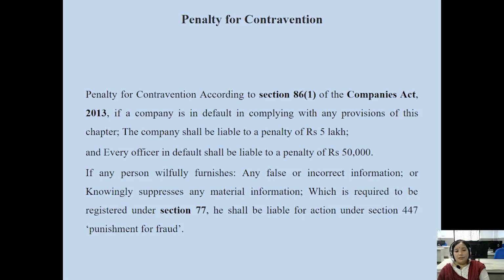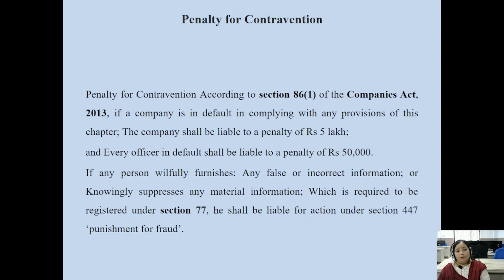And the officers who are involved in default in complying with the provisions of the Companies Act in respect of keeping records of registration of charges and keeping the register of charges, whosoever is involved as an officer or director of the company, shall be liable to a penalty of rupees 5 lakh, and every officer in default shall be liable to a penalty of rupees 50,000.